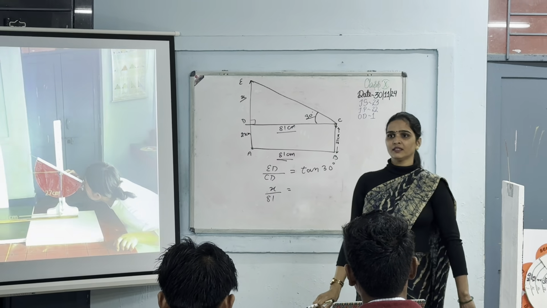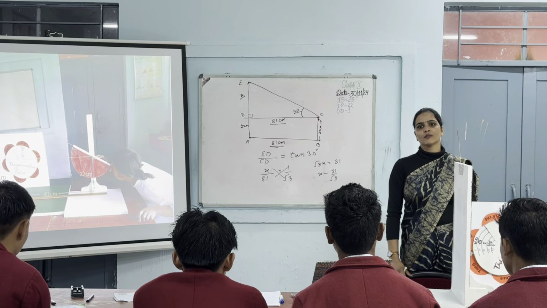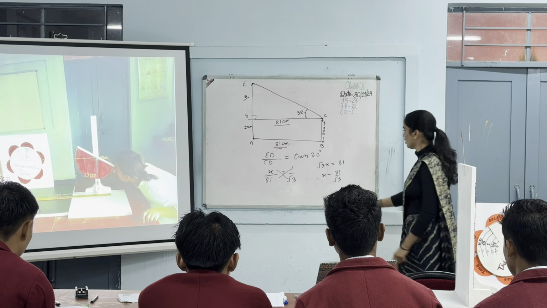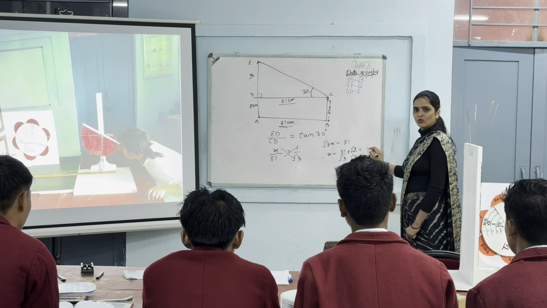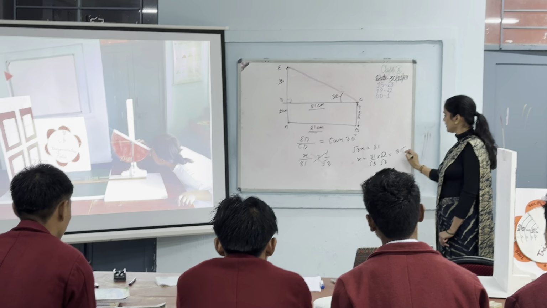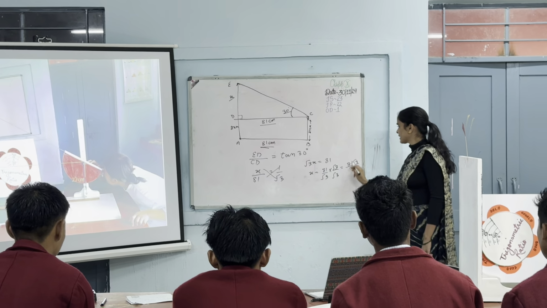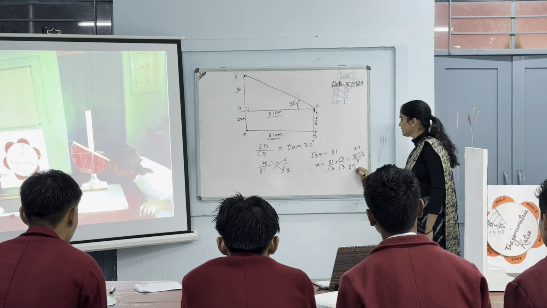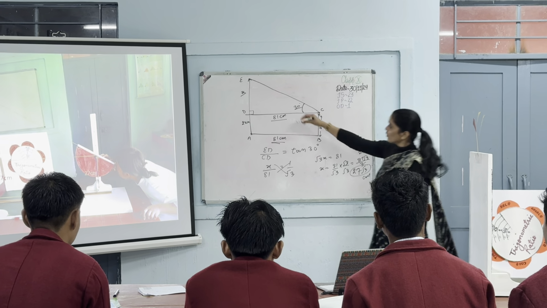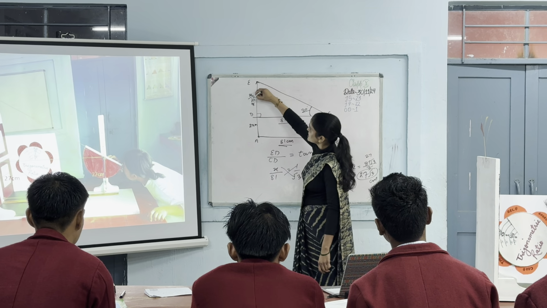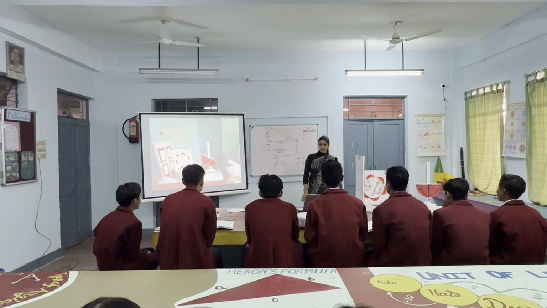How can it be solved further? What can we do? By rationalization of the denominator, just multiply by root 3 over root 3. It is equal to 81 into root 3, and root 3 into root 3 equals 3. By cancellation, we get x is equal to 27 root 3 centimeter. Means what is the value of x here? That is 27 root 3. Okay. So ED is 27 root 3.